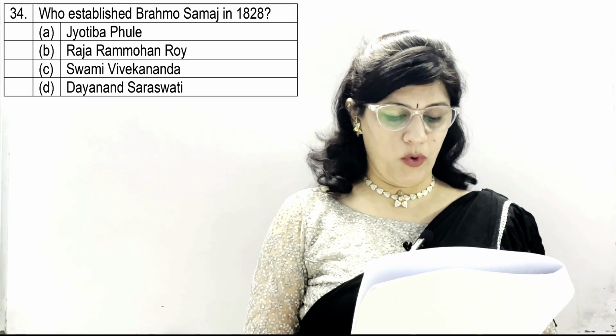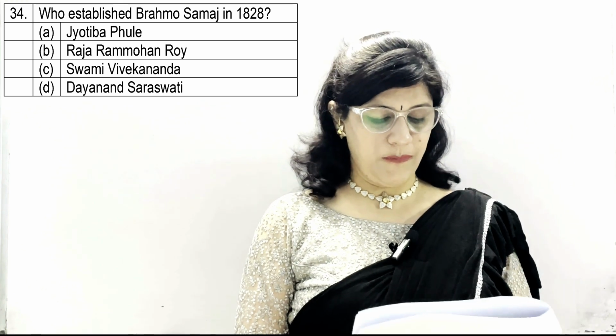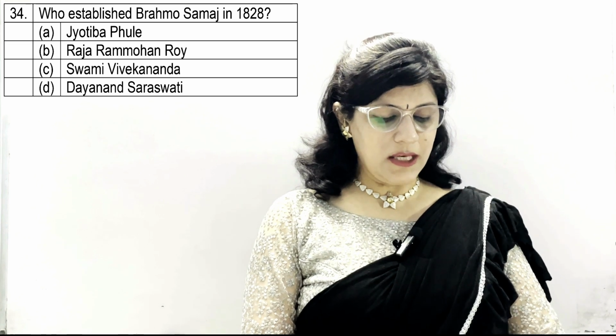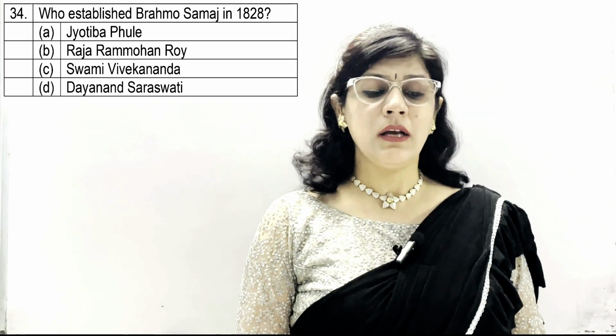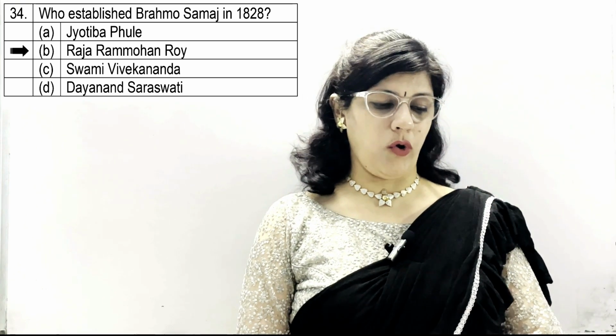Question number 34. Who established Brahmo Samaj in 1828? A option, Jyotiba Phule. B, Raja Ram Mohan Roy. C, Swami Vivekanand. And D, Dayanand Saraswati. And the correct option is B, Raja Ram Mohan Roy.